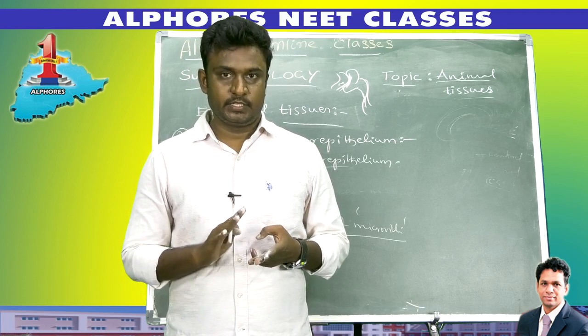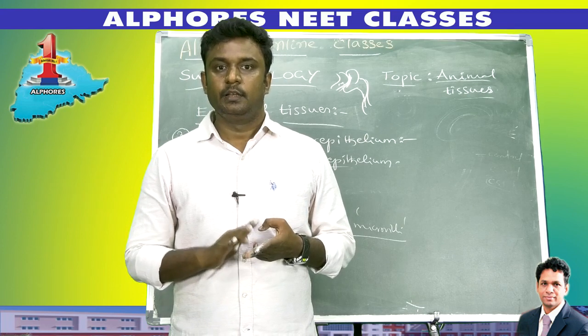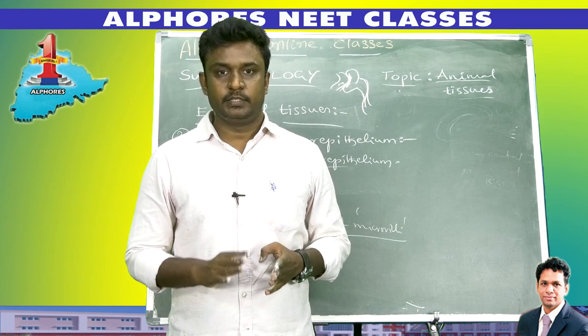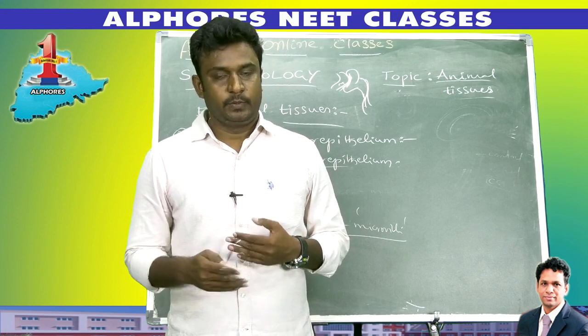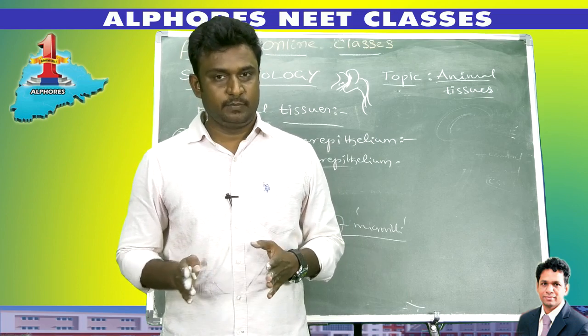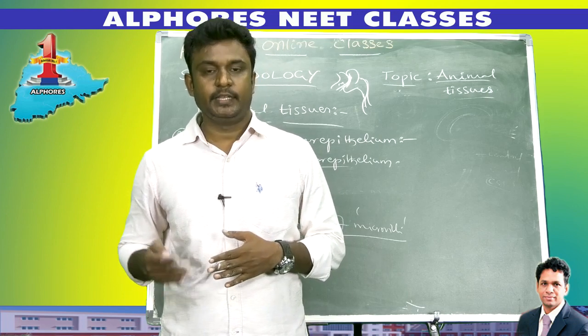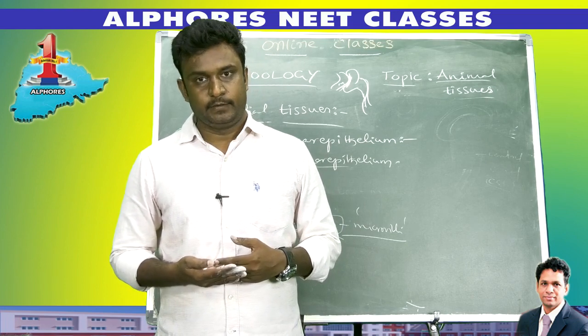Already we discussed the structure of the epithelial tissues, the location of the nucleus, and the location of these epithelial tissues. Tomorrow we will discuss compound epithelium. So simple epithelium is completed. Next topic is compound epithelium.